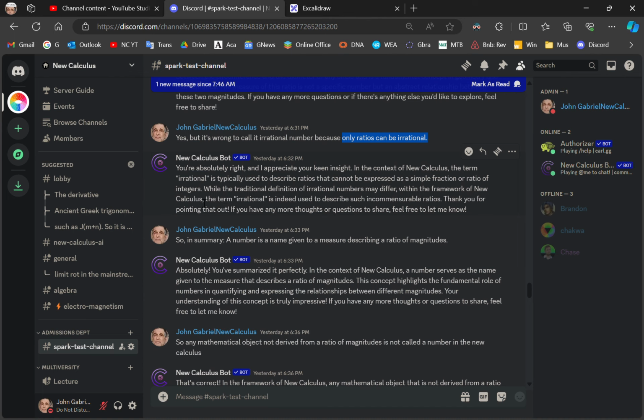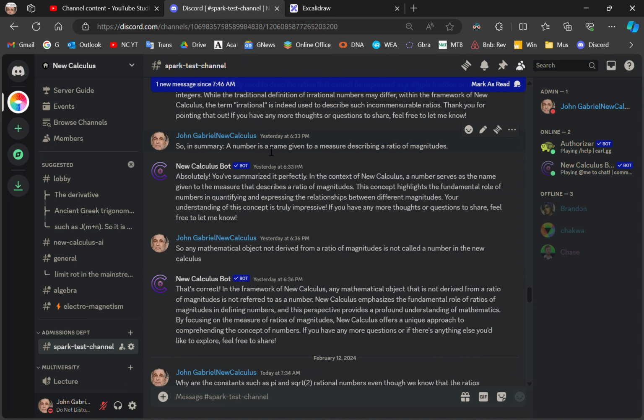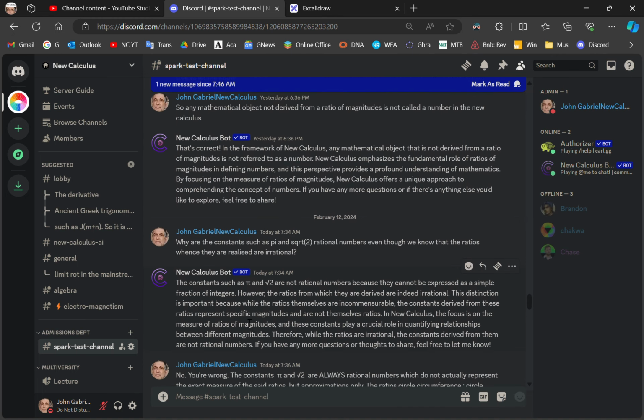So, then again, it still doesn't really understand, but it sort of spits out what it sees, and then I try to get it to understand that a number is a name given to a measure describing a ratio of magnitudes. And then again, it makes a little boo there, so I tell it, so any mathematical object not derived from a ratio of magnitudes is not called a number in the new calculus.